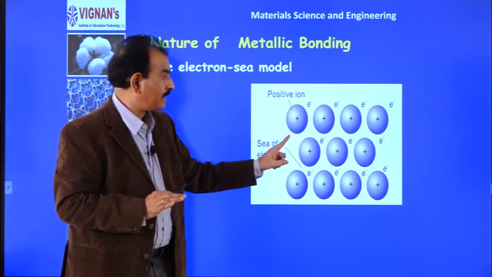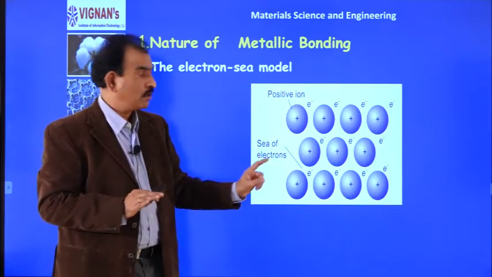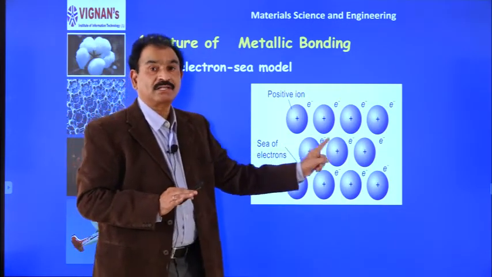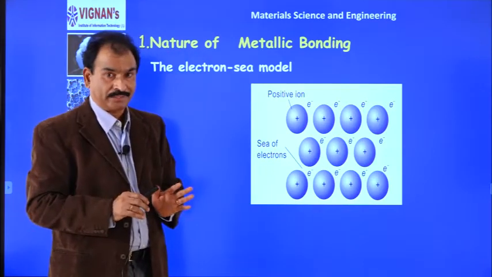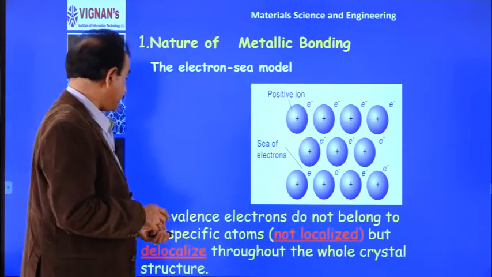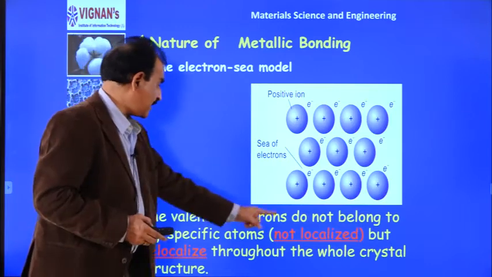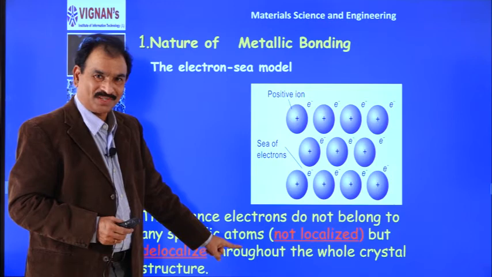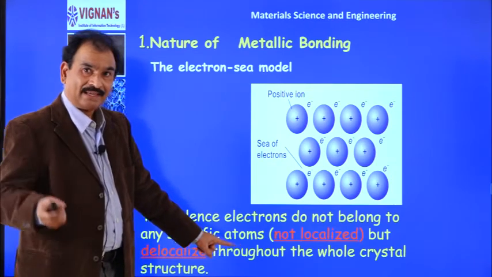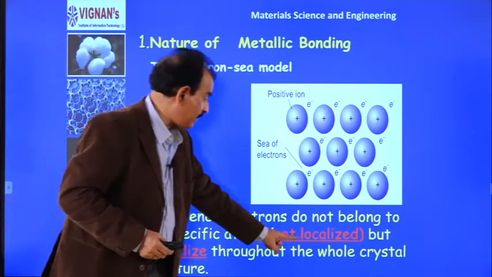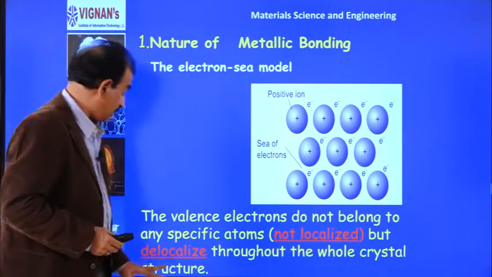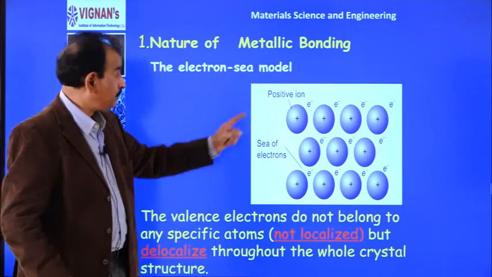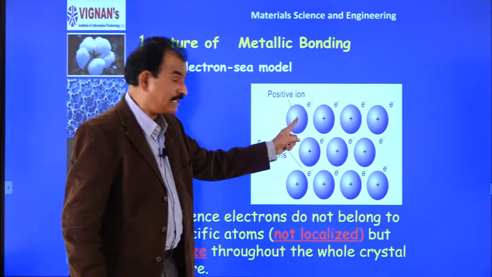And that is why we say a metal consists of a core of positive ions and a freely moving electron cloud. Now, the valence electrons do not belong to a specific atom. That is what I told. They come out of the atoms. That is what we call not localized, or delocalized electrons. So, this means this electron is not within this atom.